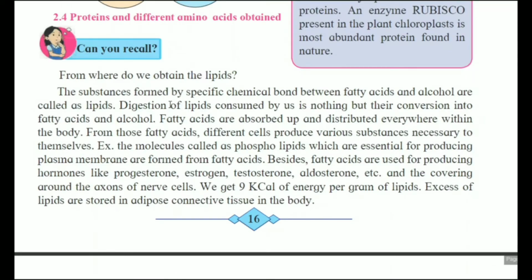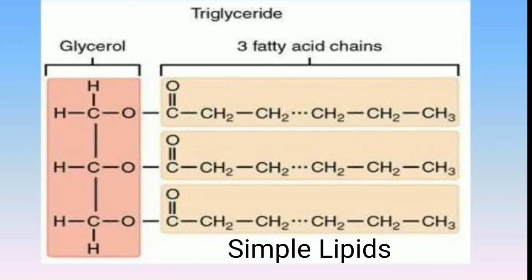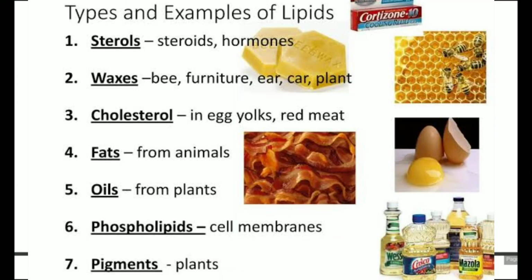The substances formed by specific chemical bonds between fatty acids and alcohol are called lipids. It is a specific chemical bond. किसमें present है ये? In between the fatty acids and alcohol, which is nothing but the lipids. Digestion of lipids consumed by us is nothing but their conversion into fatty acids and alcohol.